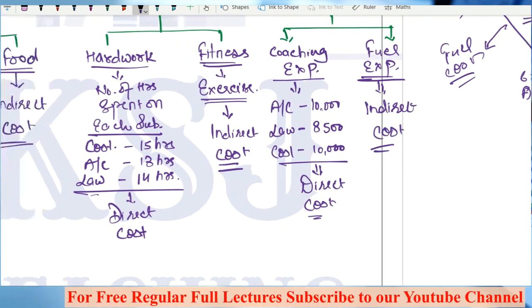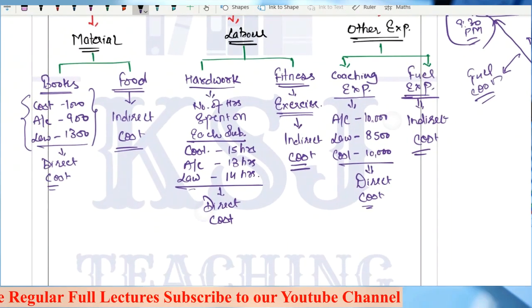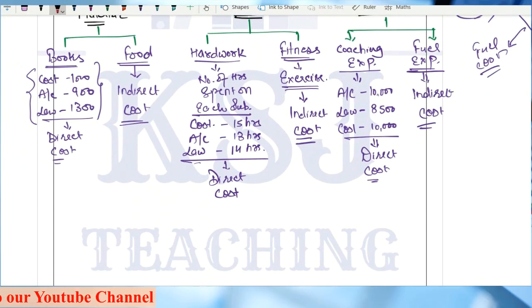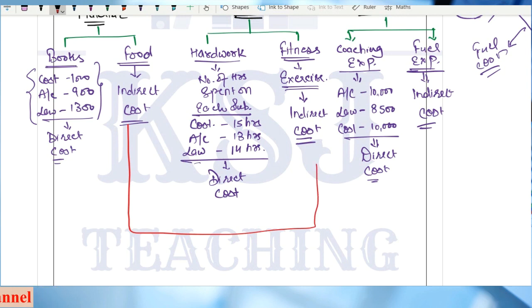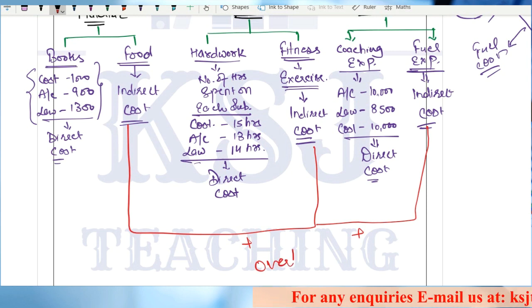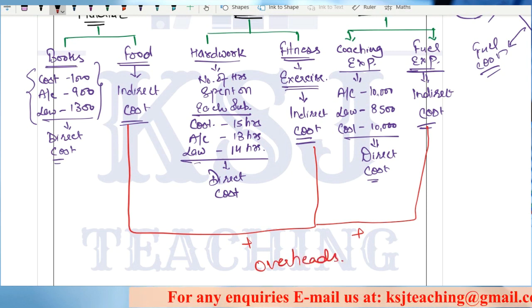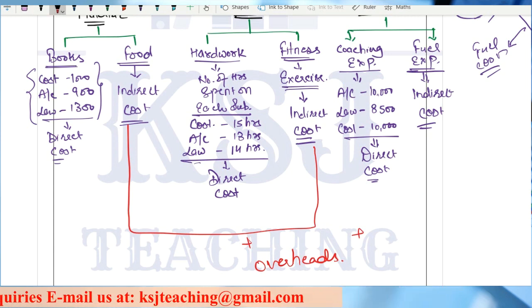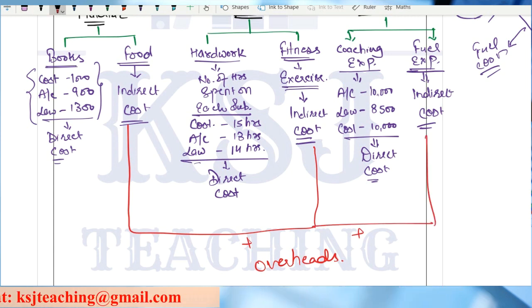Right? And as I told you, what is overheads? Overheads is the sum total of all the indirect cost. Sum total of all the indirect cost. This is my overheads. Right? So this is my overheads. Clear? Sum total of all the indirect costs.